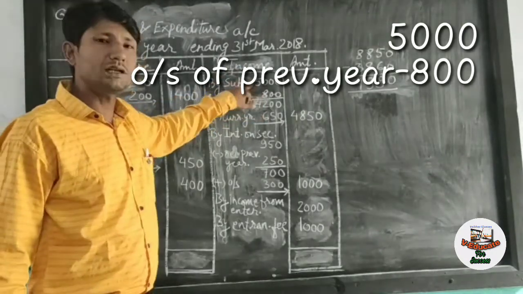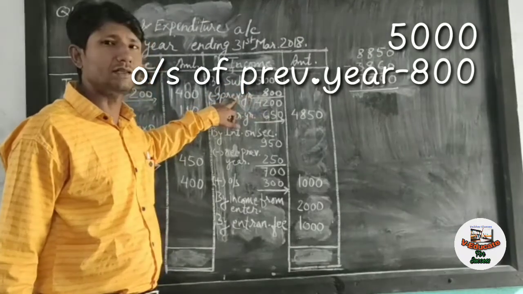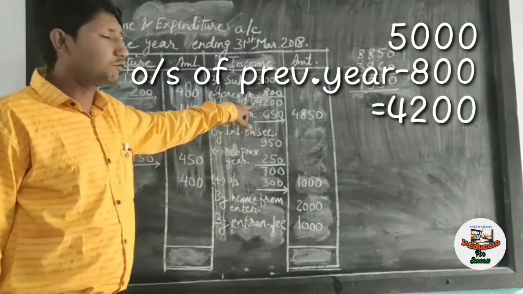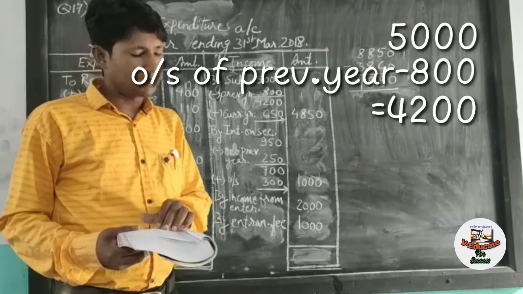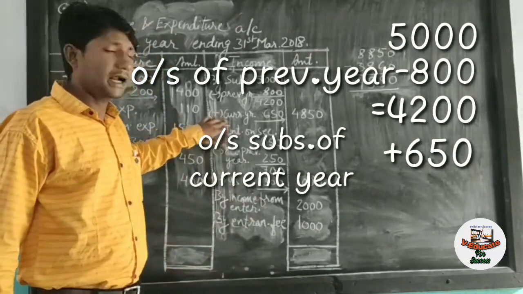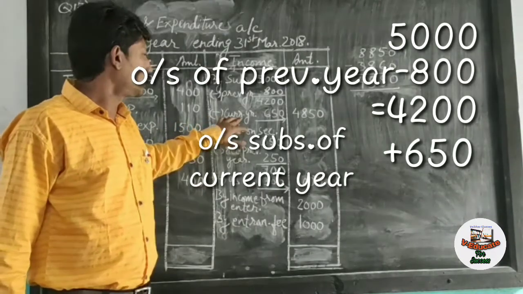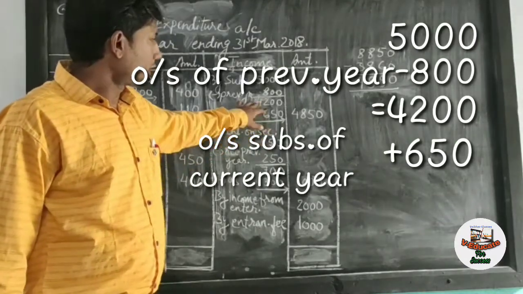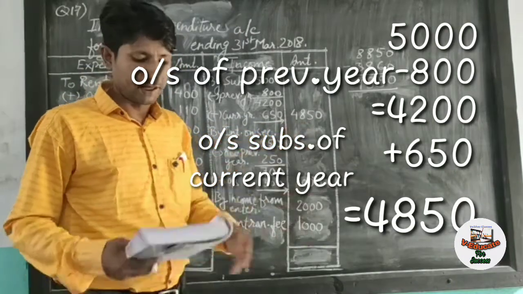The total we have received is 5,000. From 5,000, 800 belongs to the previous year. So you have to subtract it. Then it comes to 4,200. And in the adjustments in the question, it is given outstanding subscription 650. Outstanding means the subscription outstanding for the current year is 650. The total subscription of current year will be 4,850.